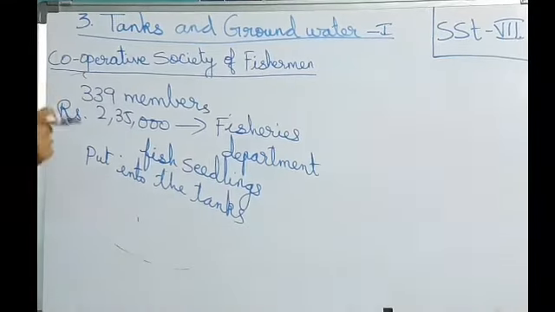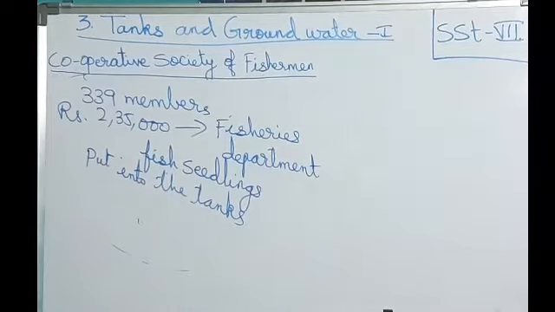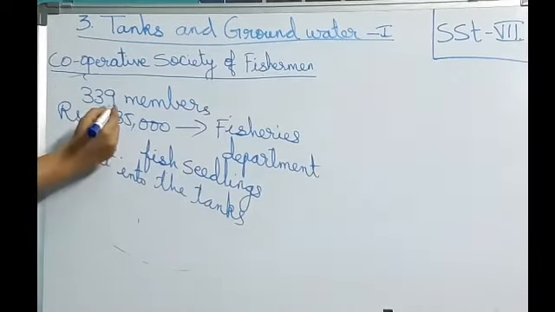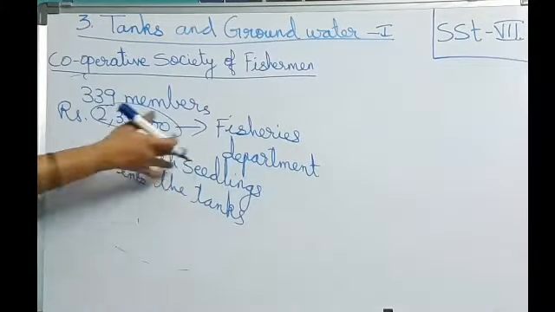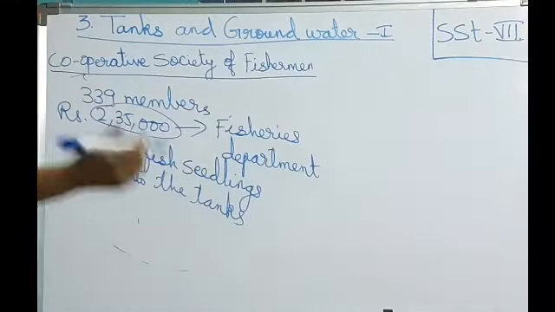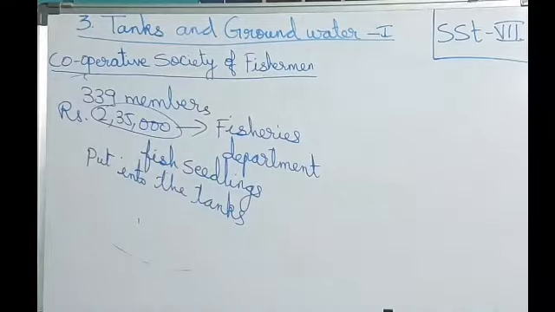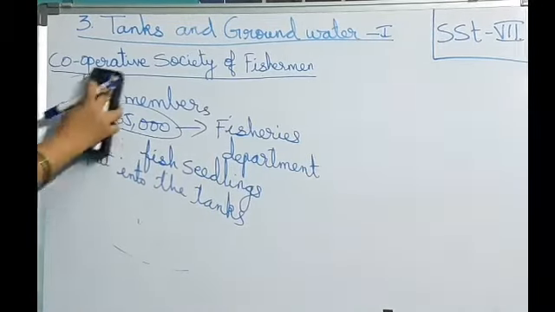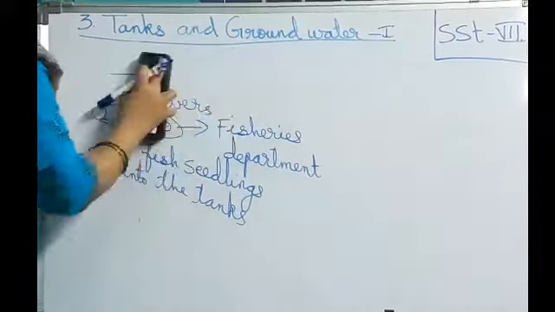So nowadays many fishermen are going for loans. They are taking loans to buy the fish seedlings, because they have to pay this amount to the fisheries department. Once they have paid, grown the fish and sold it in the market, again for buying seedlings they have to pay this amount to the fisheries department. So for this they need money, isn't it, friends? That's why the fishermen are facing a lot of problems. What is that? Let us discuss.